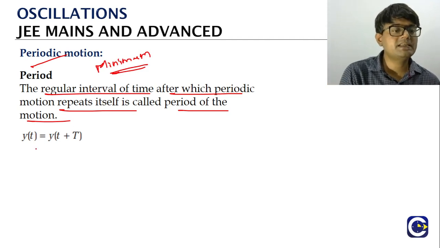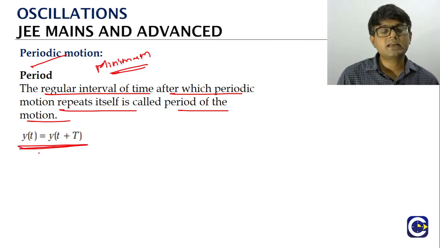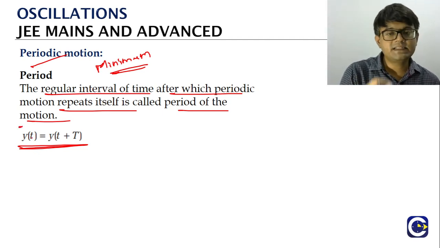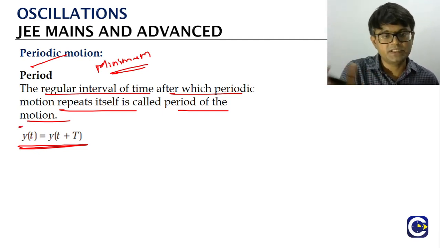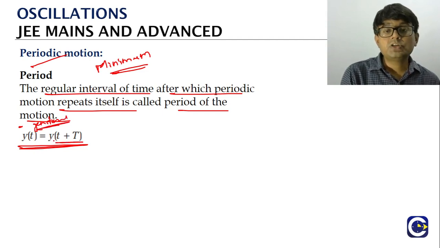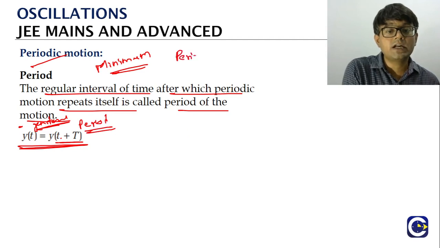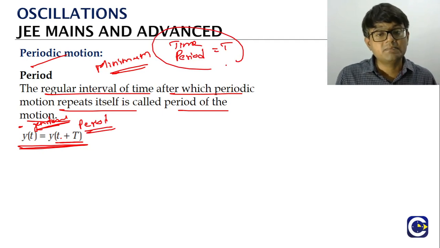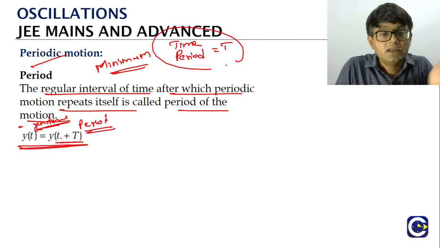So how do we represent this in terms of a mathematical function? If y represents the function for the position of the particle which is in periodic motion, then small t represents general time. So the position at a general time t is equal to what? The position of the particle at time t plus capital T, the symbol used for the period, or time period. So we generally represent the time period with the symbol capital T. After capital T interval, it is going to repeat.